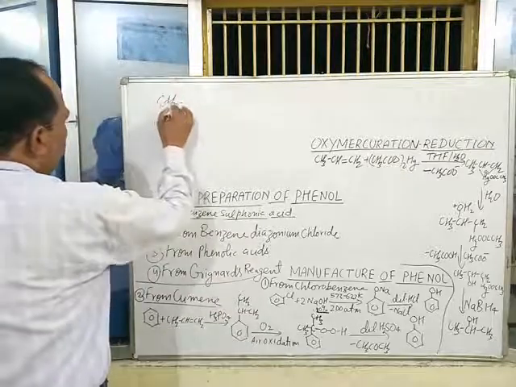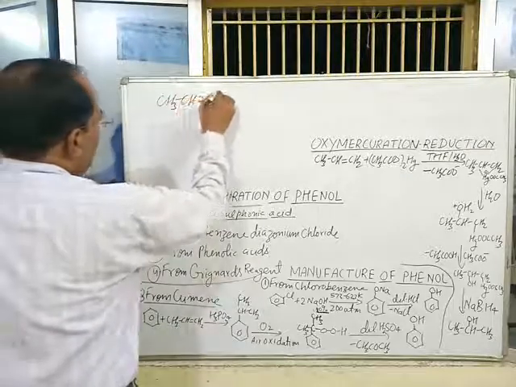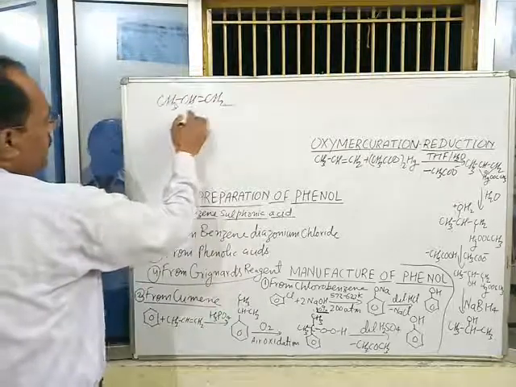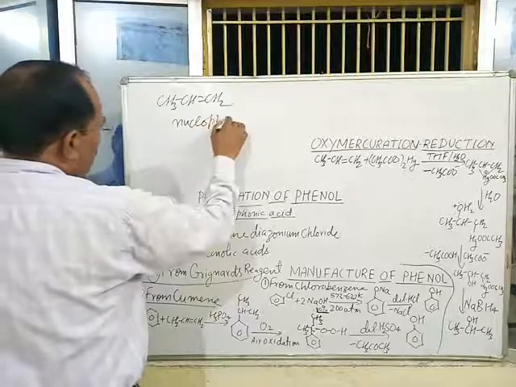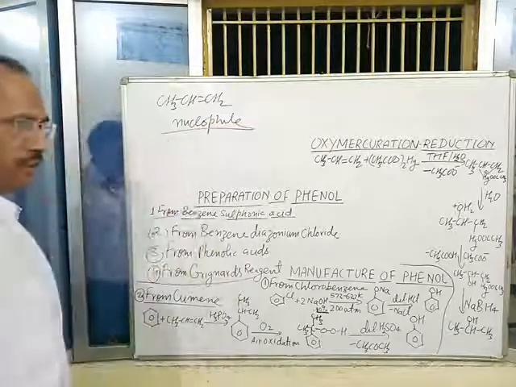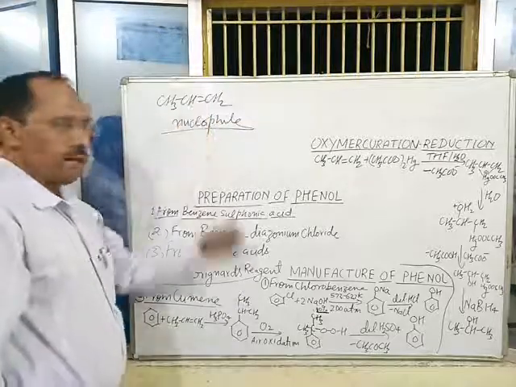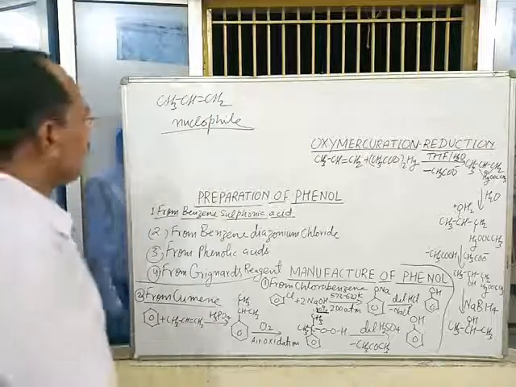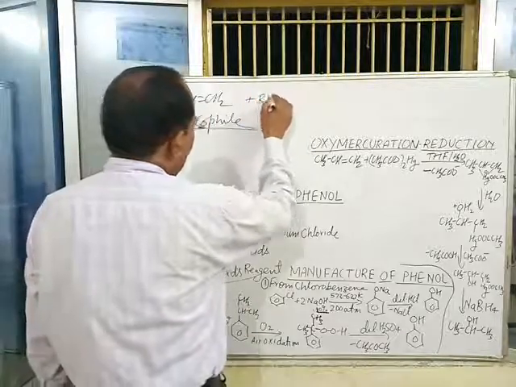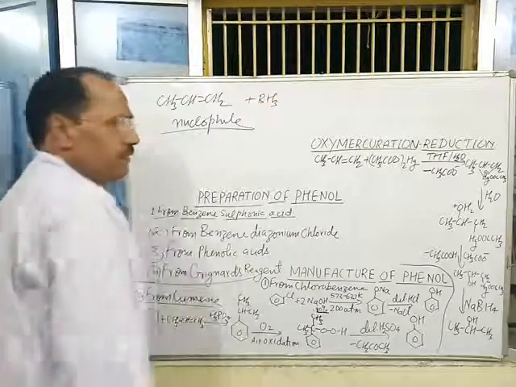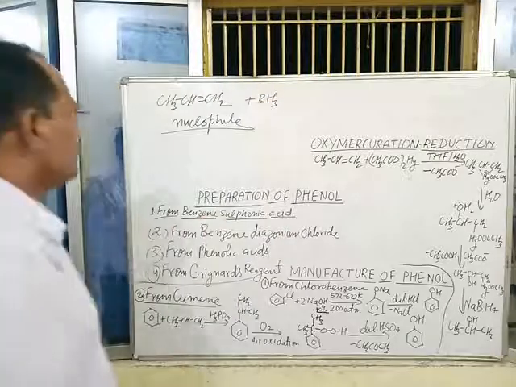This is propene, CH3CH=CH2, and it is a nucleophile. All alkenes are nucleophiles because of the presence of pi electrons in them. And BH3, formed from B2H6,